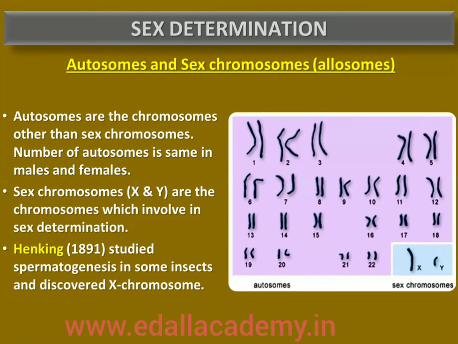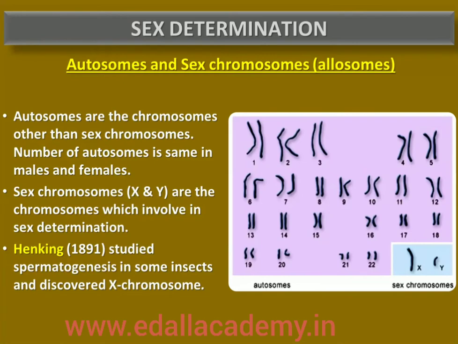In fact, a specific nuclear structure during spermatogenesis in a few insects was traced by Henking in the year 1891, and it was also observed by him that 50% of the sperm received the structure after spermatogenesis, whereas the other 50% of sperm did not receive it. Although he named this structure the X body, he failed to explain its significance.